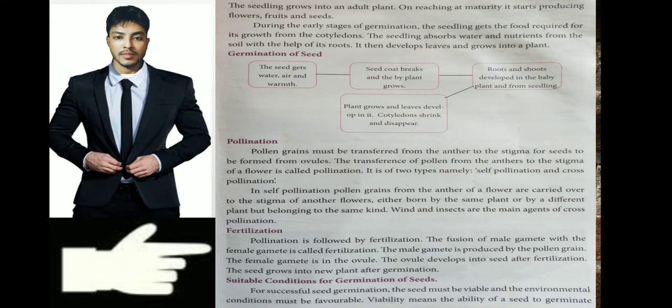This is a whole process which you have to properly see to understand. So if school reopens very soon, I will be able to bring a flower and demonstrate to you what pollination is, because on top of the flower there are small powder-like things. On some flowers you will see very small powder-like things on the top. So this whole process is called pollination.